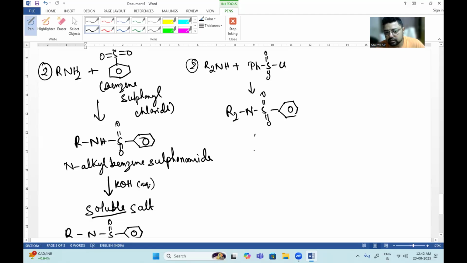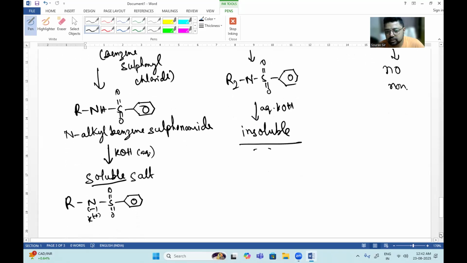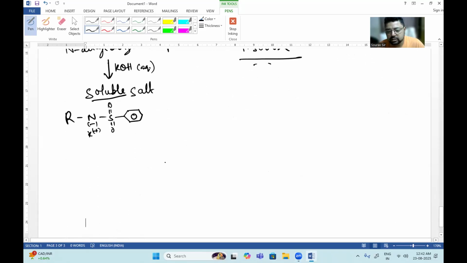But if you add aqueous KOH here, you will not get any soluble salt, so it will be insoluble in aqueous KOH, and there will be no reaction in this case.